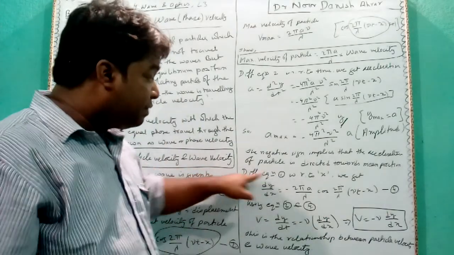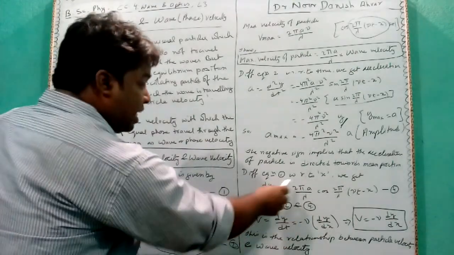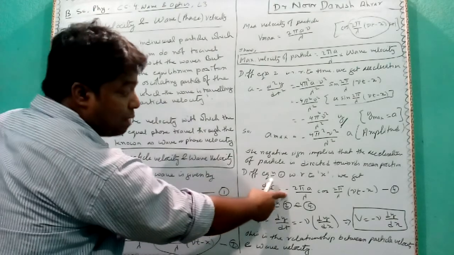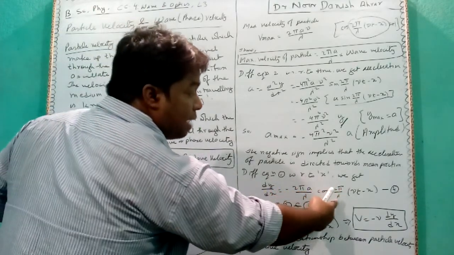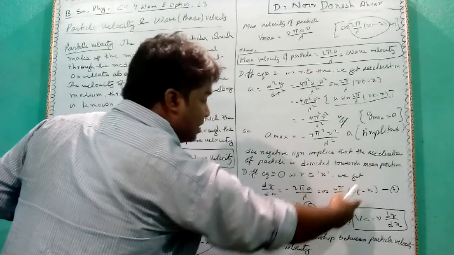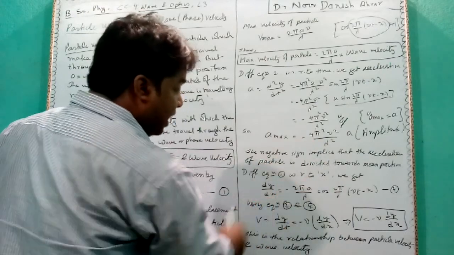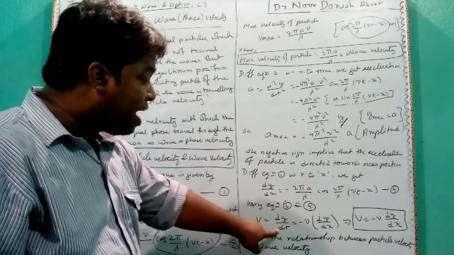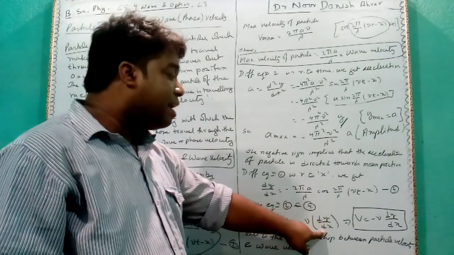Now, differentiating equation 1 with respect to x, we get dy/dx = −(2πa/λ) cos (2π/λ)(vt − x). Using equation number 4, we get the particle velocity V = dy/dt = −v dy/dx.